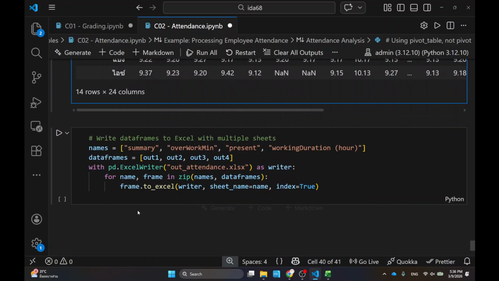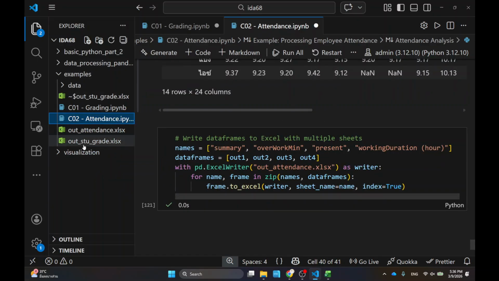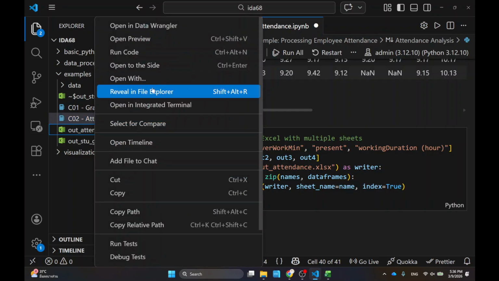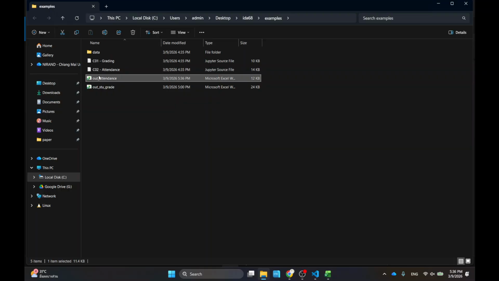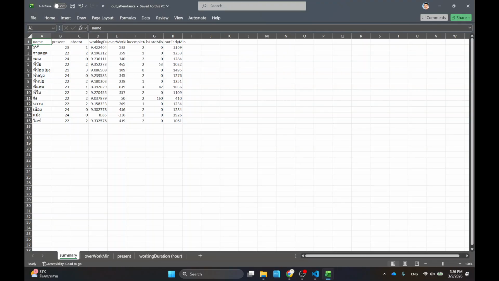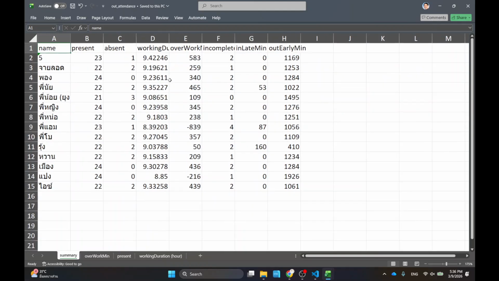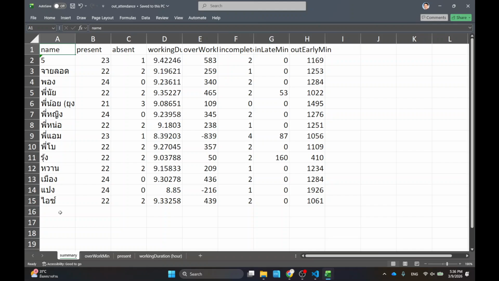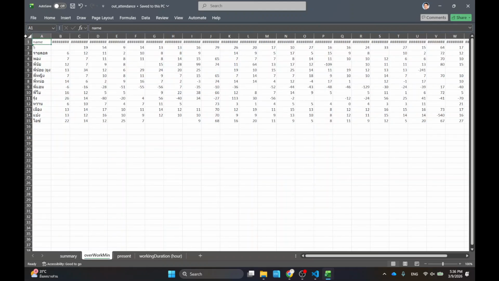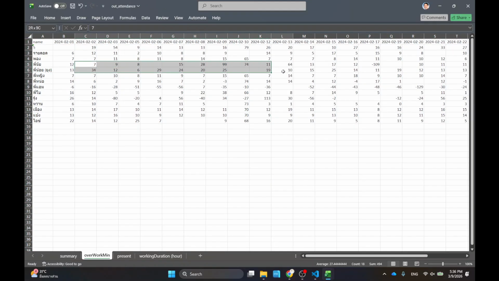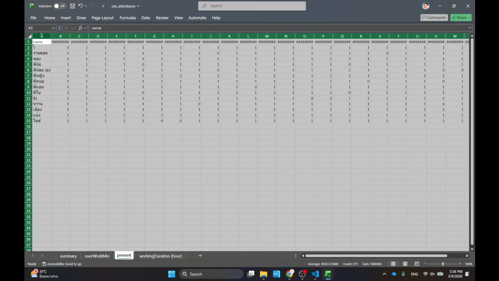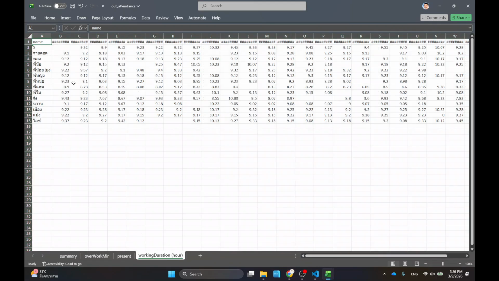Okay, and then I write everything to Excel. So in the end, after I run everything, taking just a couple seconds here, I can analyze the whole thing, and you can see that this is really useful for analysis. First of all, I have the summary of all the employees in here, so I can look at the whole picture. But then I also have the details where for each day, I want to track how much. I think this one is overwork, so OT, this is the OT time. And then the days that are present, and the working hours per day.